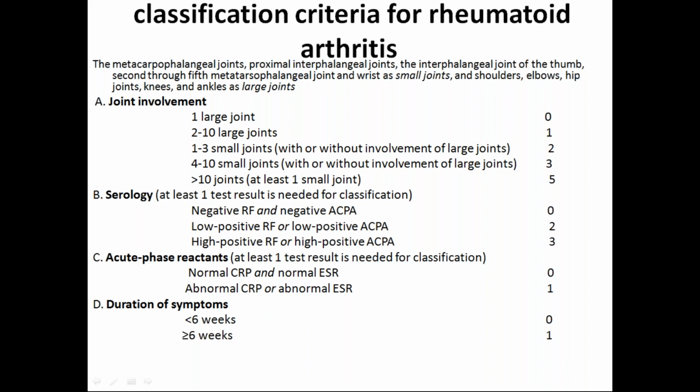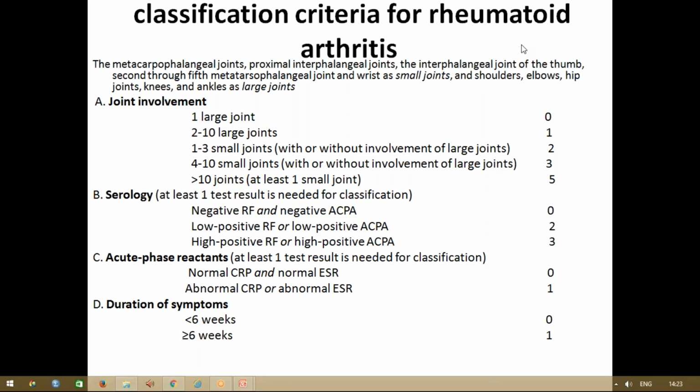The metacarpophalangeal joints, proximal interphalangeal joints, the interphalangeal joint of the thumb, second thumb metatarsal, all these small joints, elbows, hip joints, knee, ankles, everything you can see that the involvement of each and every joint is there. Okay, so these are the scales that we use for joint involvement.